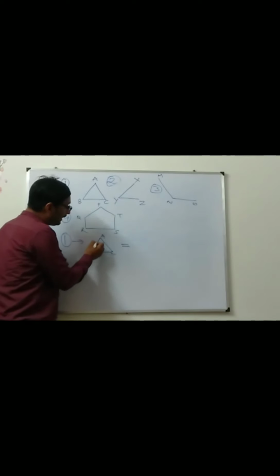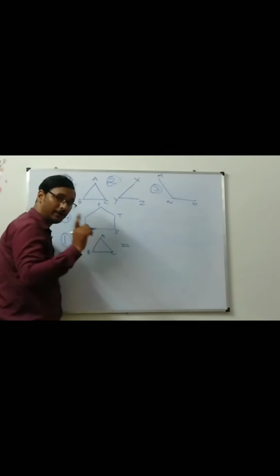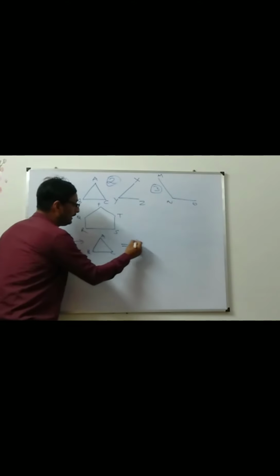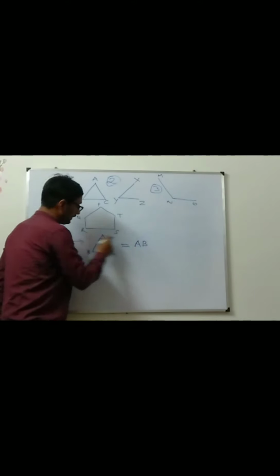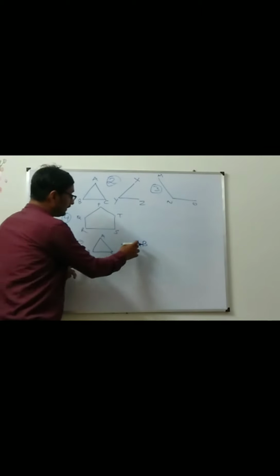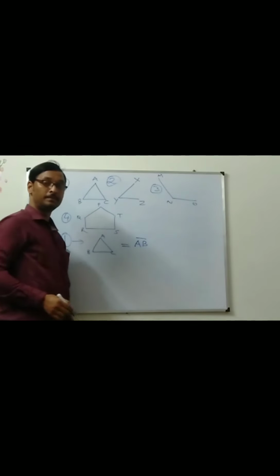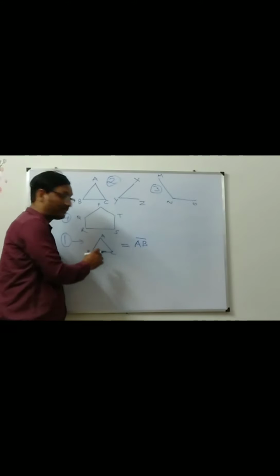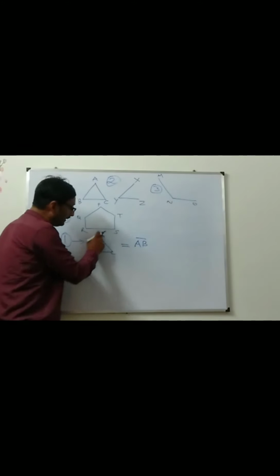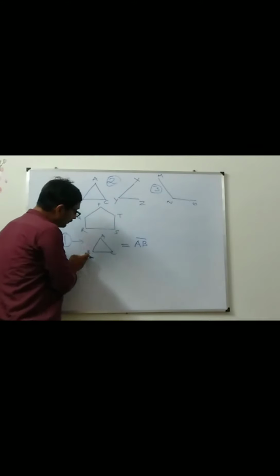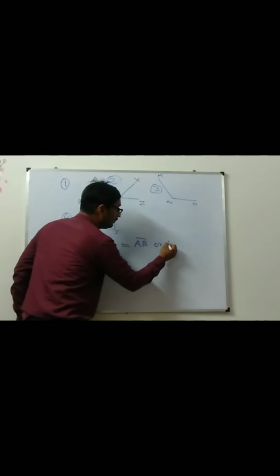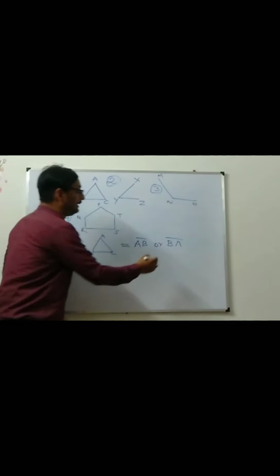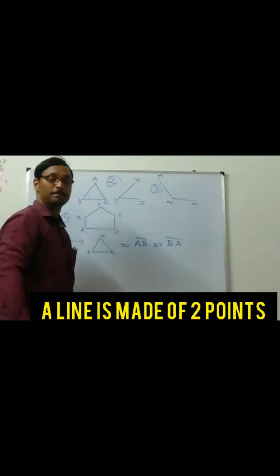This line is made by A and B points. So if you look from this side, AB is a side. If you are looking from this side, AB is a side. This side is made up of 2 points A and B. If you are looking from this side, then you can write like this, BA. AB and BA are both the same.